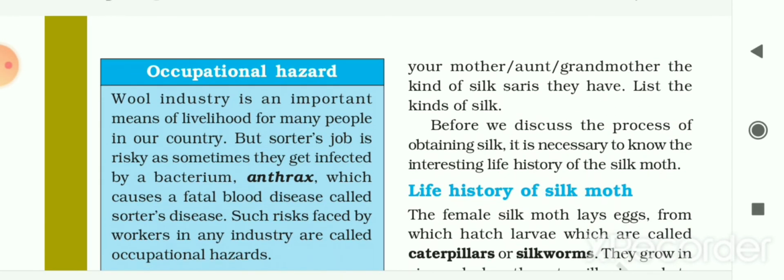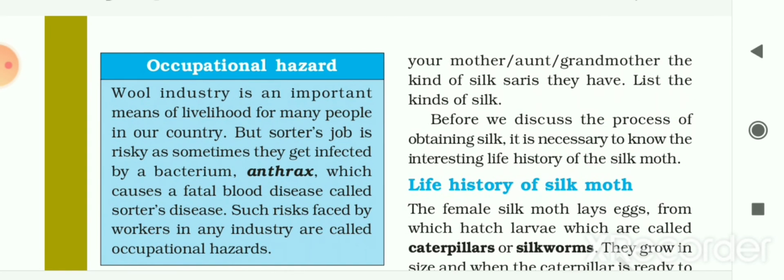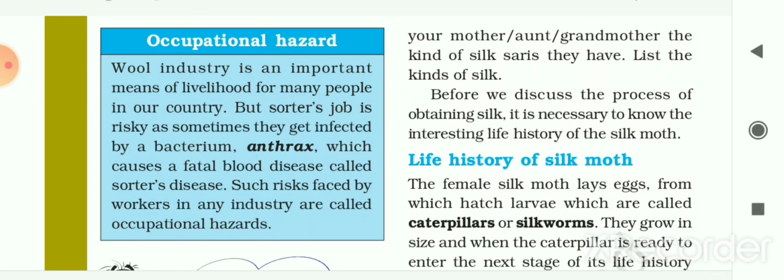So now some problems are there also, that is occupational hazard. So the wool industry is an important means of livelihood for many people in our country.